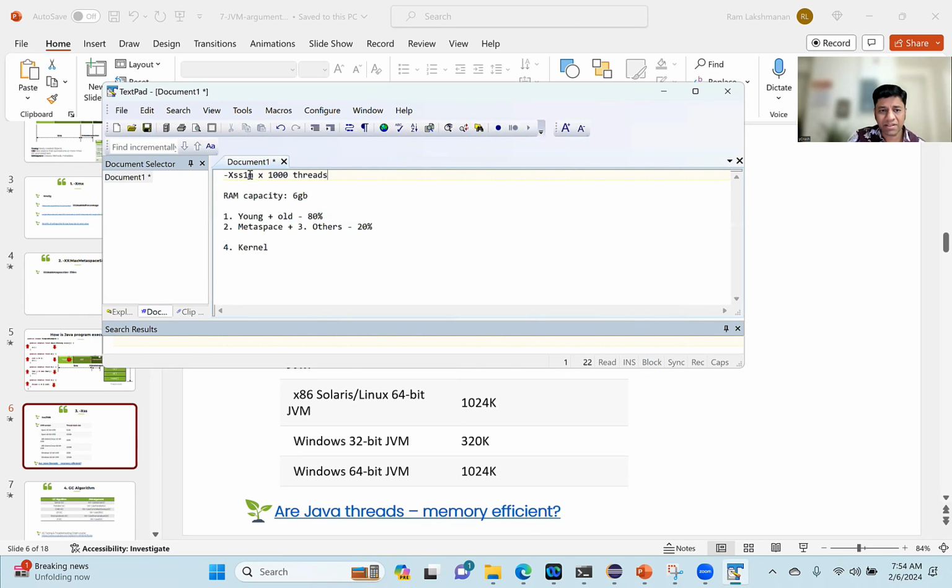Say when I set XSS as 1 MB, your application is creating 100 threads during a low traffic time at night, then it needs 100 MB of additional space. But during a peak volume time, if your application is creating 1000 threads, then it needs 1000 MB, which is 1 GB.